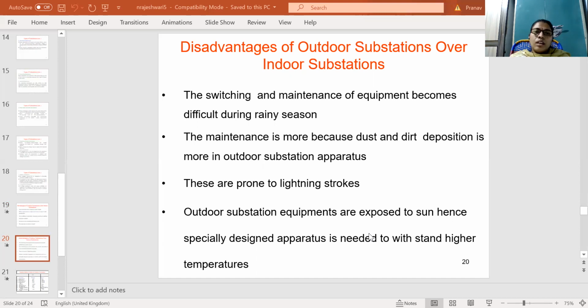Since the outdoor substation is constructed in outdoor places, the equipment installed is exposed, so switching and maintenance operations become difficult during rainy seasons. Without rainy season, it is not difficult for a person working on switching and maintenance, but in rainy seasons it is more difficult to handle the situations.